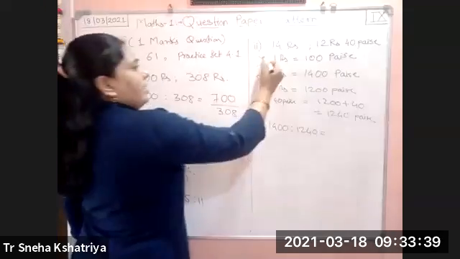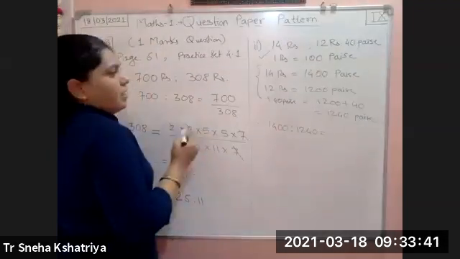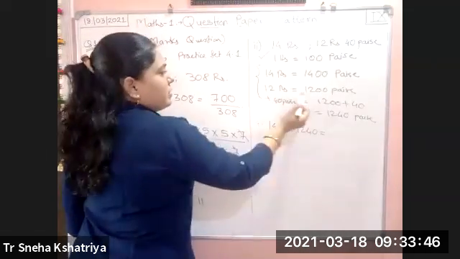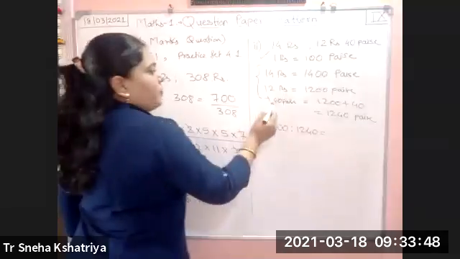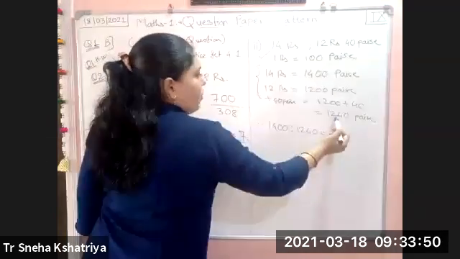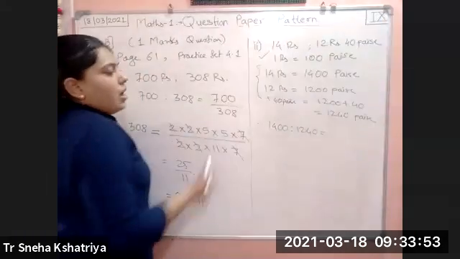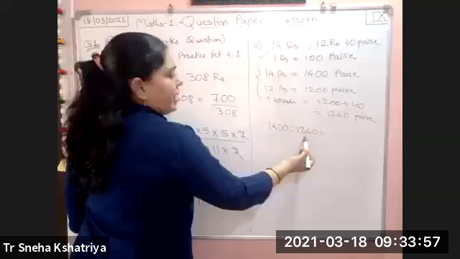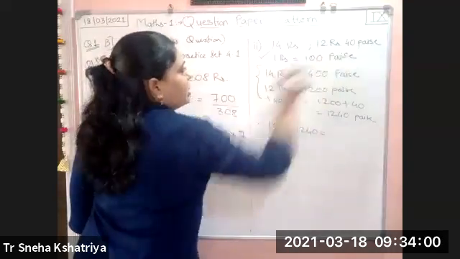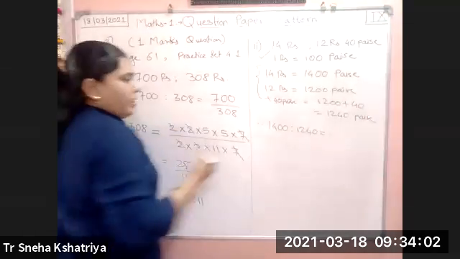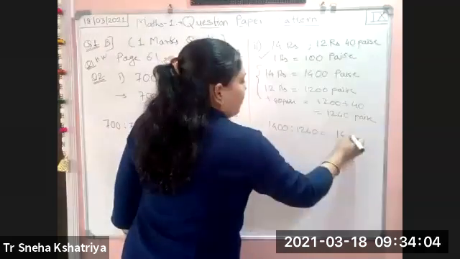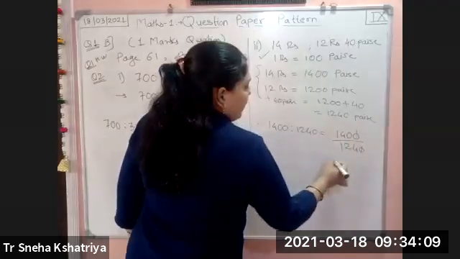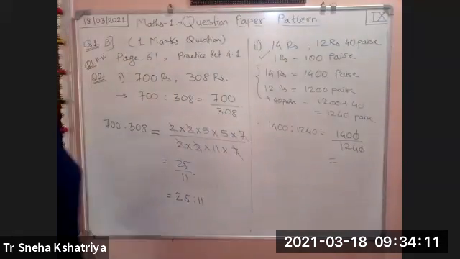You have to write this down there also, that 1 rupee means 100 paise. Therefore 14 rupees becomes 1400 paise. 12 rupees becomes 1200 paise, and 40 paise is added to it. So 1200 plus 40 becomes 1240 paise. Now the required ratio is 1400 as to 1240, because you have to find the ratio of the first quantity to the second quantity. So this will become 1400 divided by 1240. First, the 00 will get cancelled: 140 upon 124.